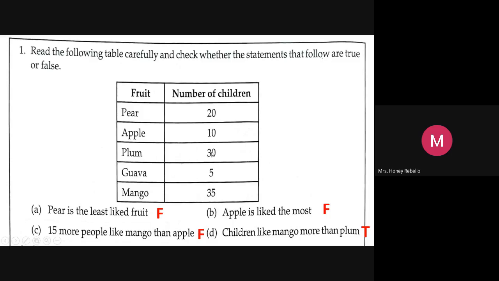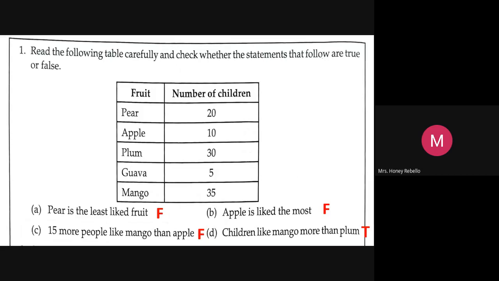Plum 30. Mango 35. So, excuse me, ma'am, yes. What is the page number? No page number. Is it Judah? One minute, Judah. Now who's asking page number? Manu. Manu, no page number, Manu. This is from ma'am. Aratrika, very good. Cyrus, Aratrika, turn off your mic. Okay, no page number. Just look at the screen.